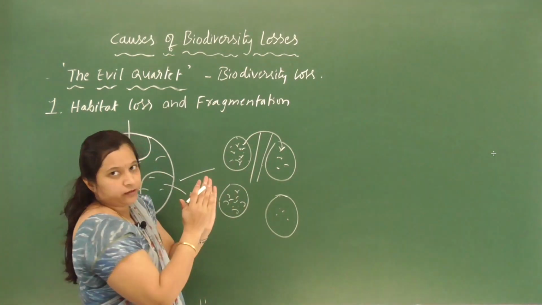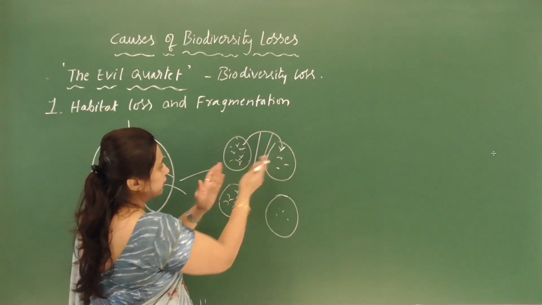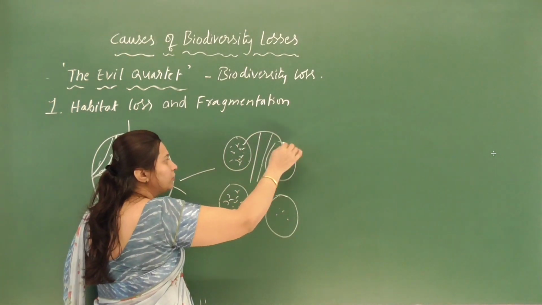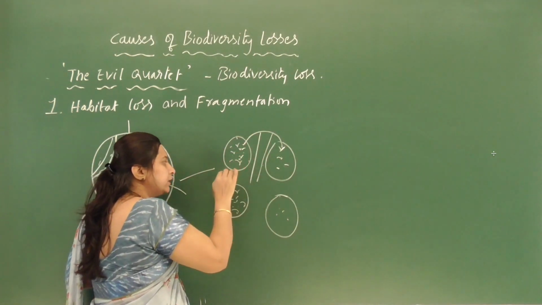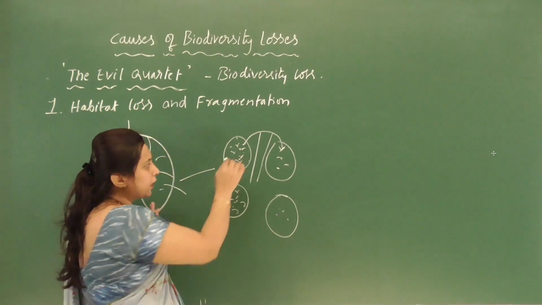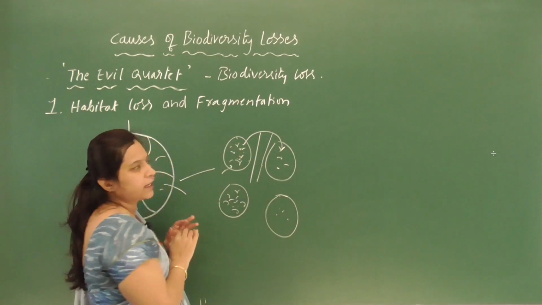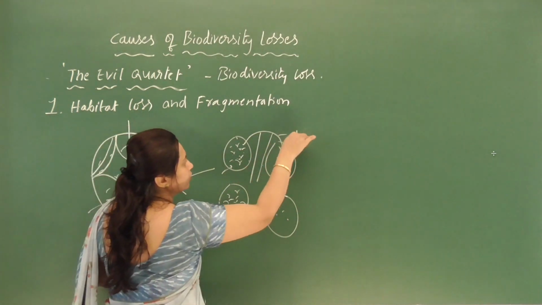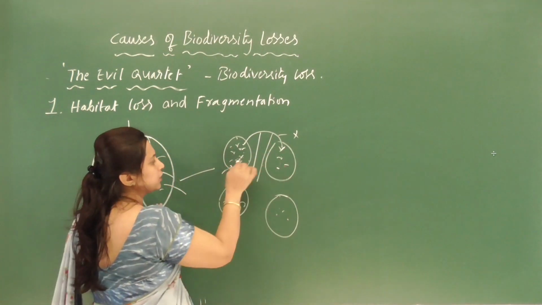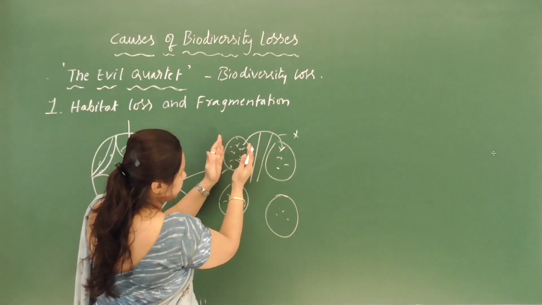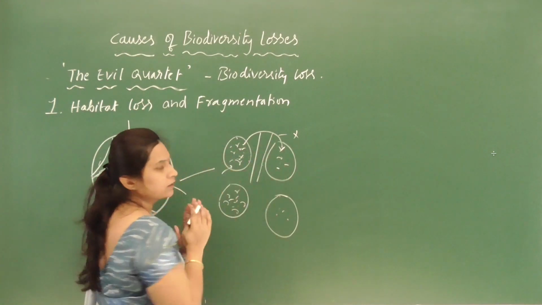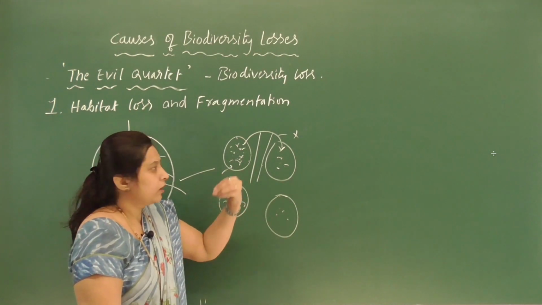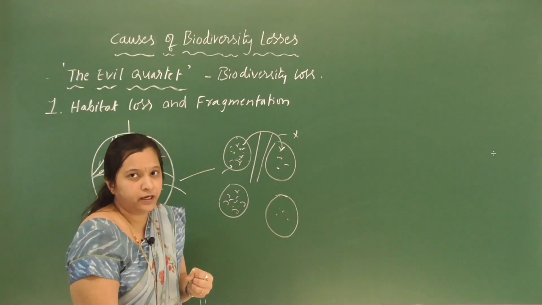Breeding is affected here. They have to find a mate within this restricted area only, so breeding is not possible between organisms living in these two habitats. That is also one of the reasons for declining species diversity.